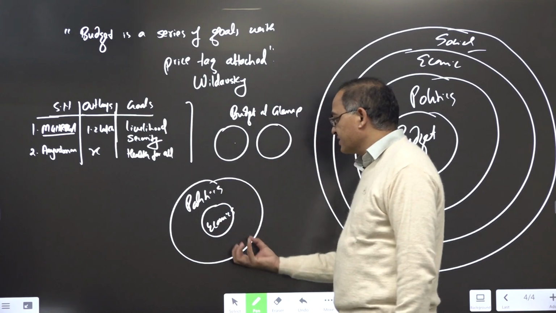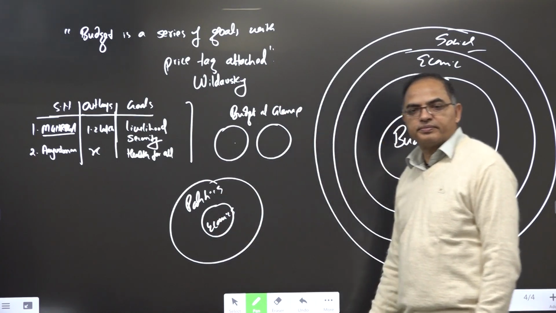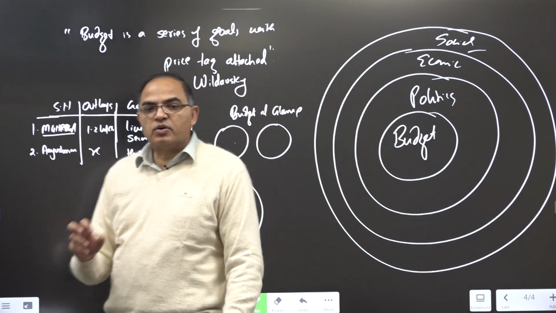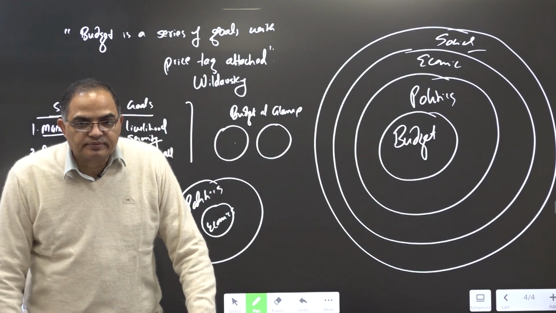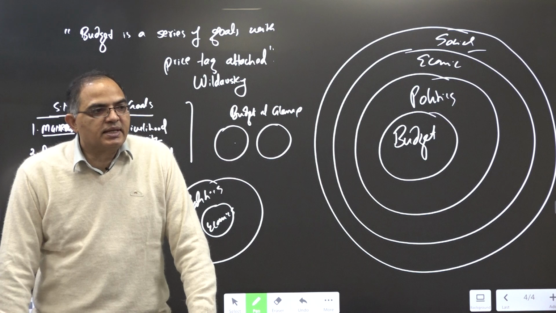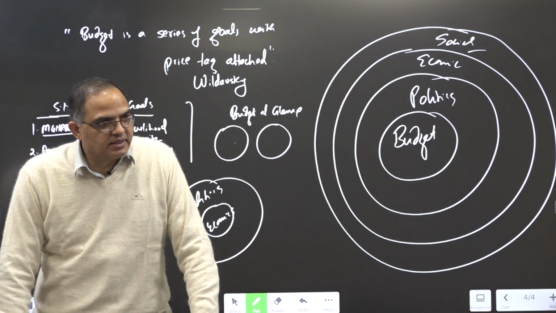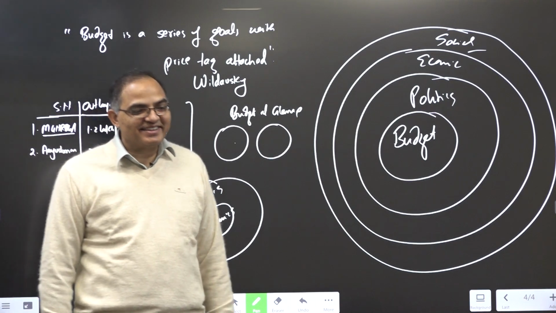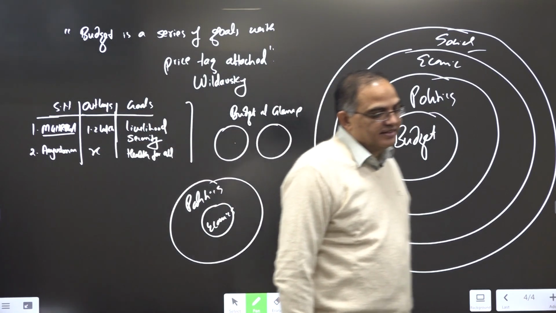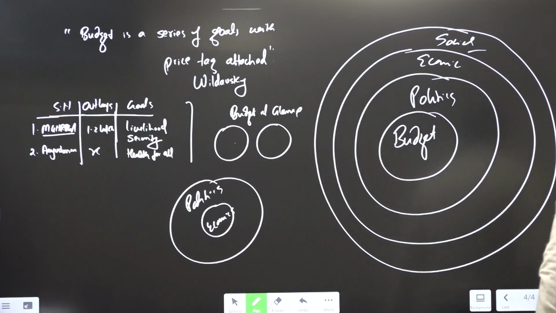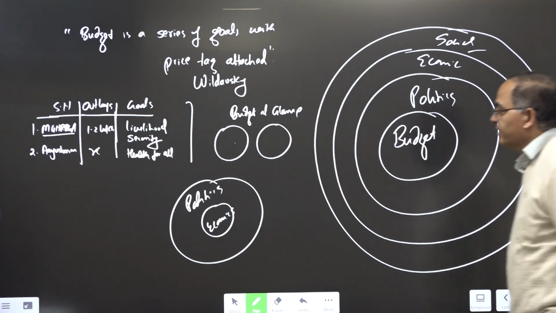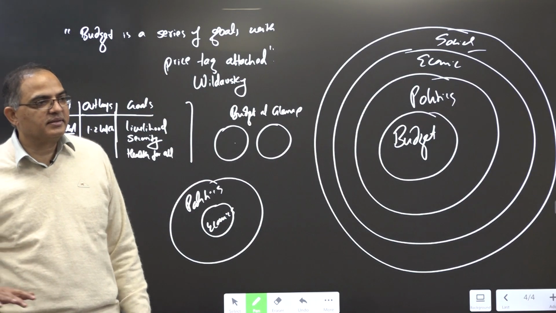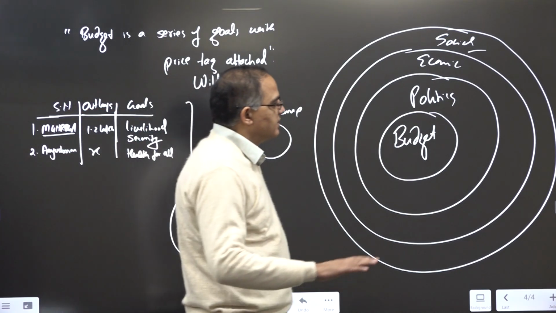Economic influence is less, political influence is more. On budget, political influence is more than economics. It is the politics which decides economics rather than economics deciding politics. So that way we can talk about this symbolic representation. Then we finish budgeting related things.